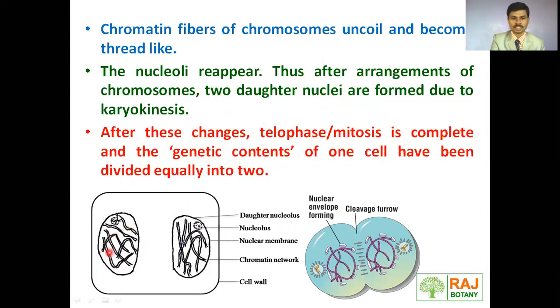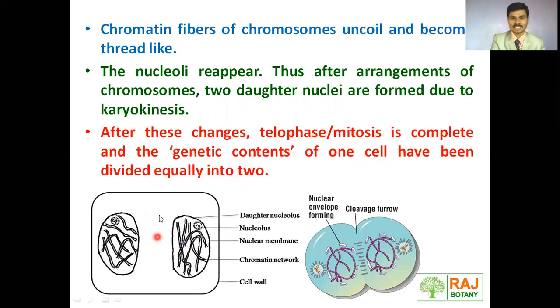Here we can see that within one single cell, there is a formation of two nuclei. At this stage, telophase and mitosis are complete, and the genetic content of one cell has been divided equally into two.